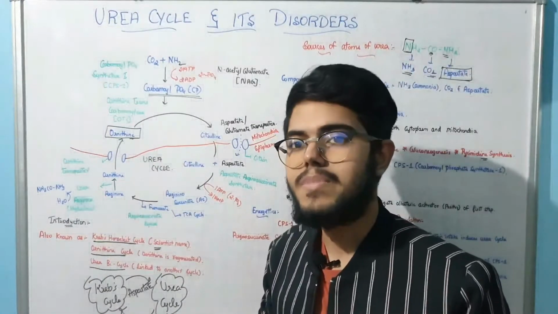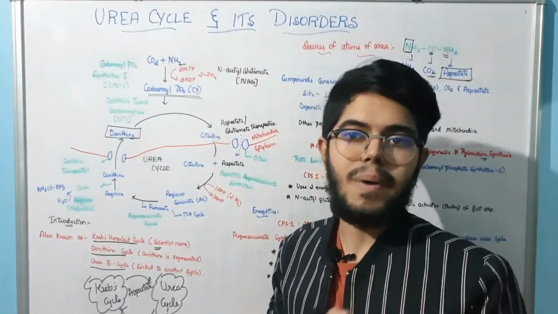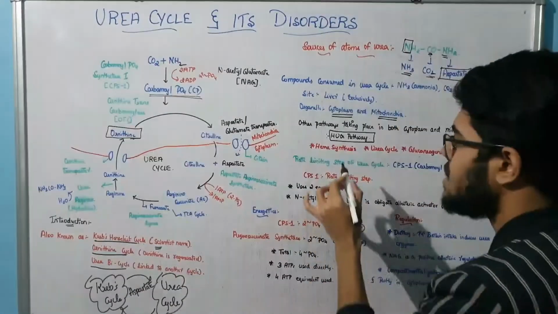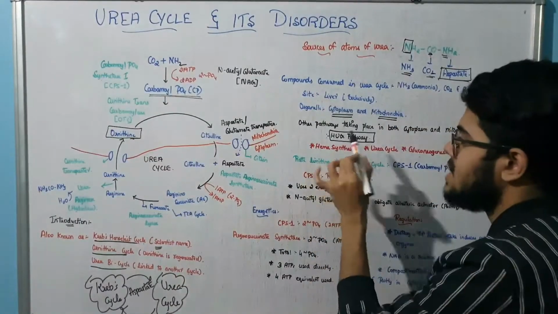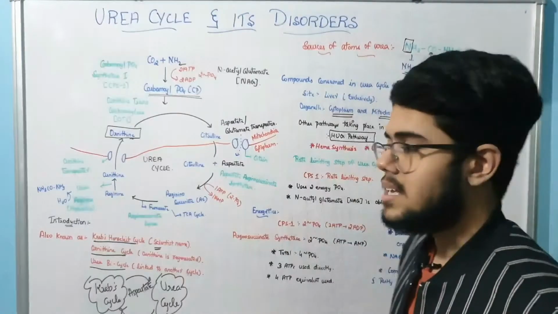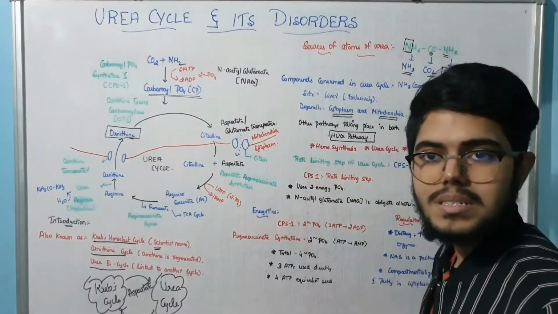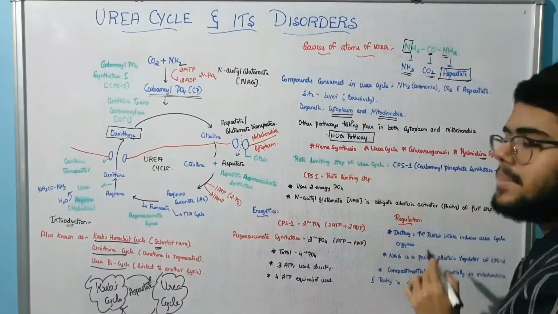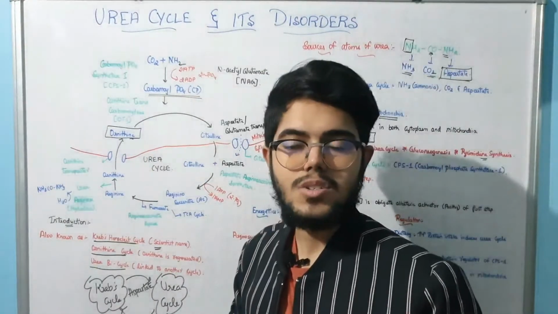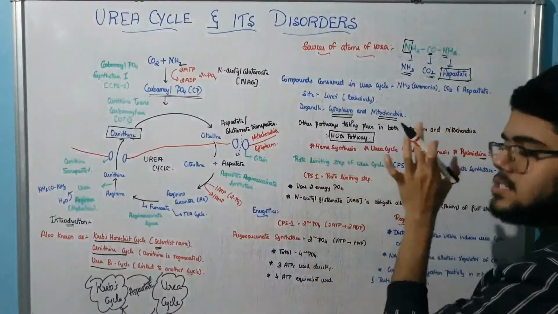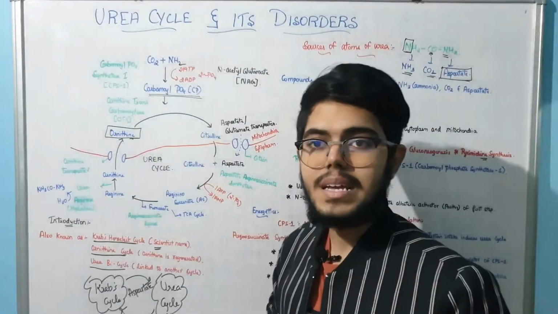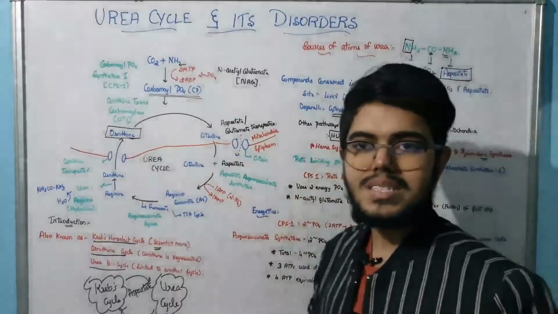The answer is simple with a mnemonic, the HUG pathway. H stands for heme synthesis, U stands for urea cycle, G stands for gluconeogenesis, and P stands for pyrimidine synthesis.